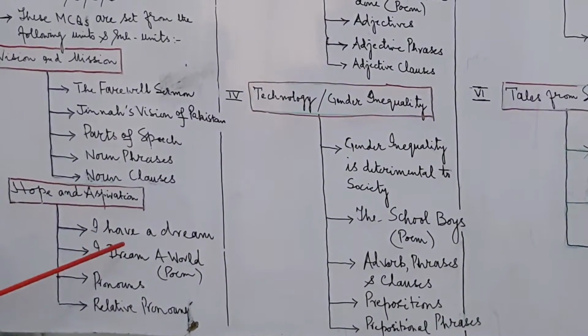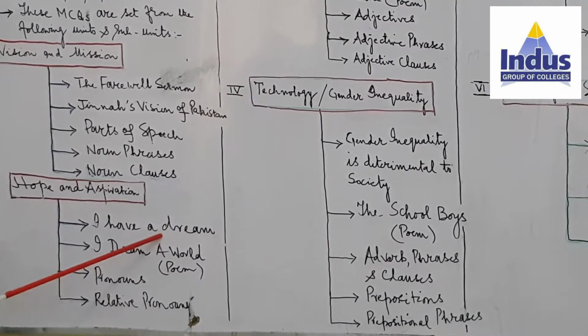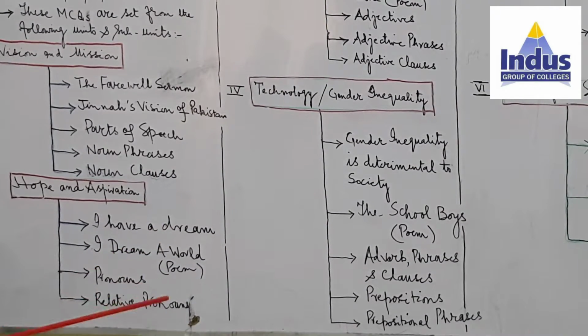Now, then you are going to study thoroughly I have a dream, text of that, and poem is also to be studied by you. I dream a word. Then, after studying the text of these two subunits, that is, I have a dream and I dream a word poem, then you can attempt the question.